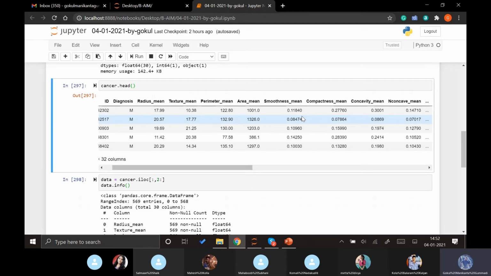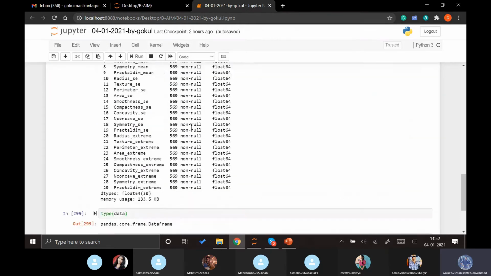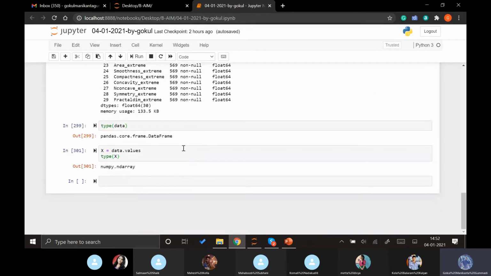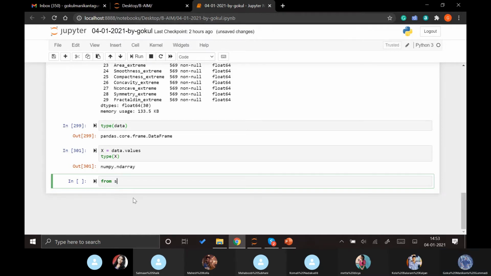So to convert the different scales of these data into one scale, we have a small method, or some small code, with which we can convert these data into standardized data. We have a small module in sklearn itself.